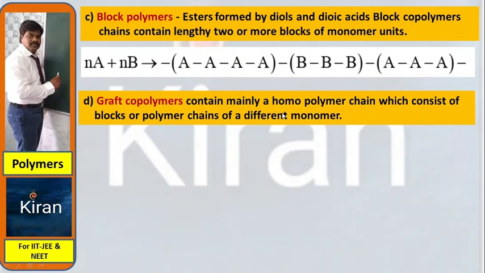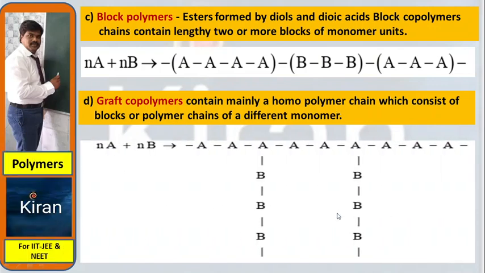Graft polymers contain mainly a homopolymer chain, to which blocks or chains of different monomers are attached. See here, all in one chain, one monomer only, like this, and on it, like a branch, B is formed as a branch. This type of copolymerization is known as graft copolymerization.